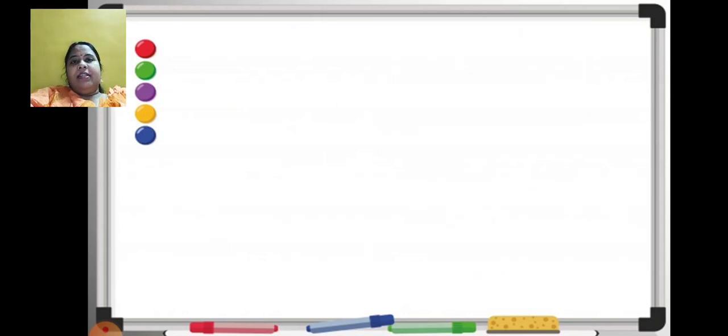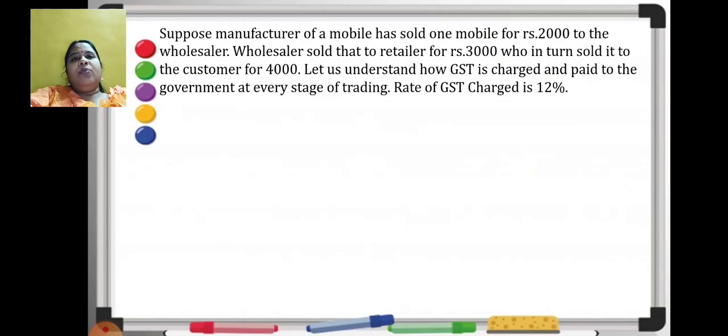Okay, let us see. For this, I'll give you an example to make the concept clear. Please try to understand it. It's given in the textbook also. You can even refer to that example; I have just changed the figures. Suppose the manufacturer of a mobile has sold one mobile for rupees 2000 to a wholesaler. The wholesaler sold that to a retailer for rupees 3000, who in turn sold it to the customer for rupees 4000. Let us understand how GST is charged and paid to the government at every stage of trading. The rate of GST charge is 12%.